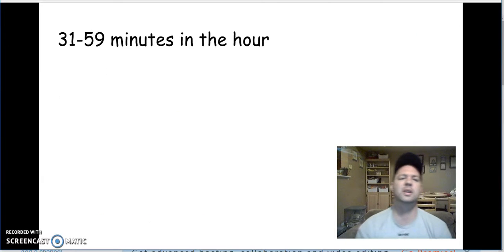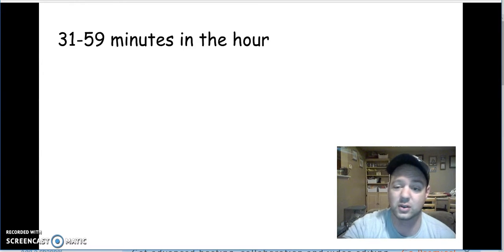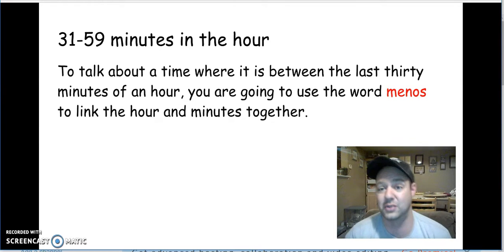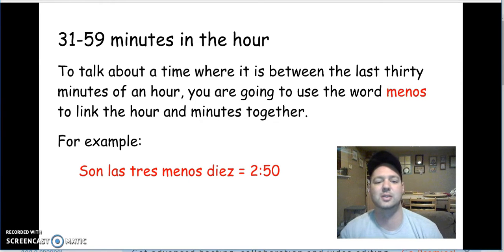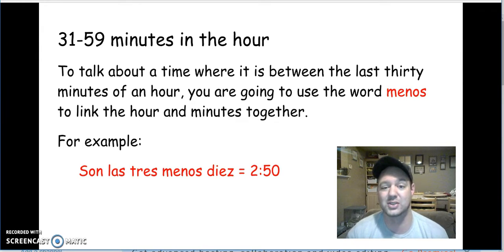Now, 31 minutes to 59 minutes in the hour. Whenever we're talking about these minutes in the second half of the hour, we got to do it a little different. So we're going to actually go up to the next hour and count down. We're going to use the word menos, which means minus, to link the hour and the minutes together. So an example of this would be son las 3 menos 10. So 3 minus 10. If I take 3 minus 10, I get 2:50.